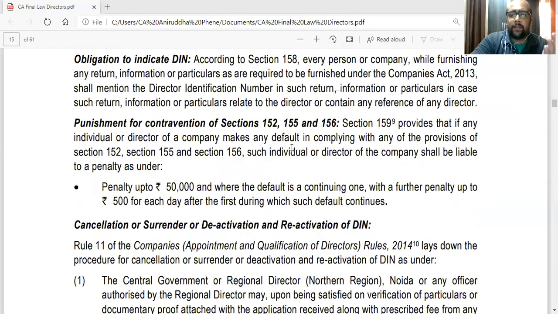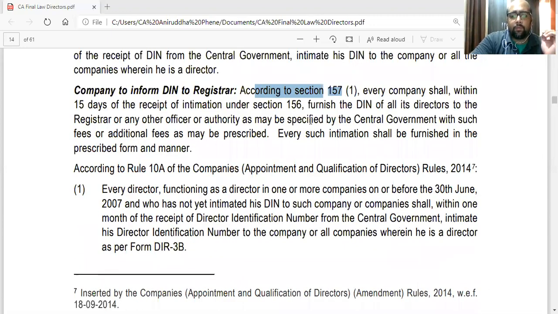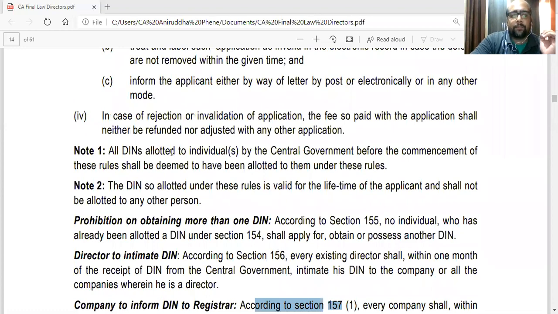Plus again a penalty section for contravention of 152, 155, 156. 152 was the previous section, which says that a director needs to have a DIN. 156 is that the director has to intimate the DIN. 155 is that a person cannot apply for more than one DIN. So if a person contravenes with that,